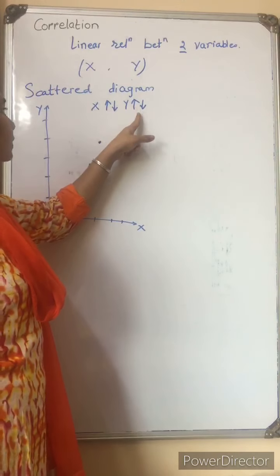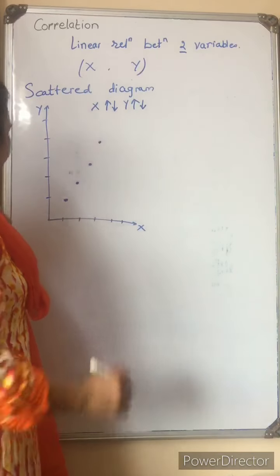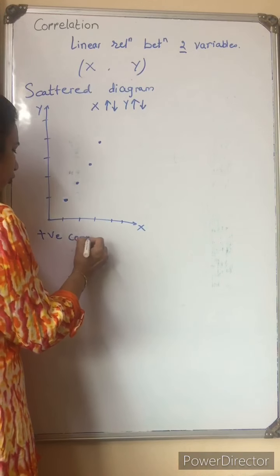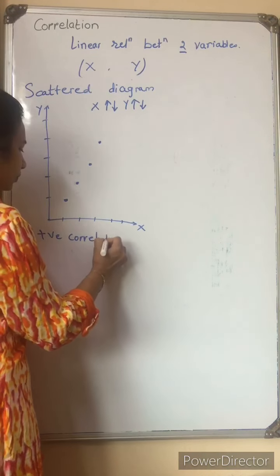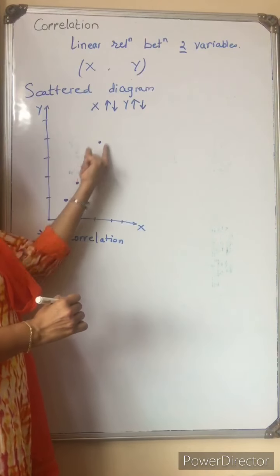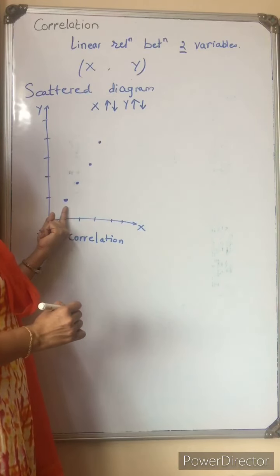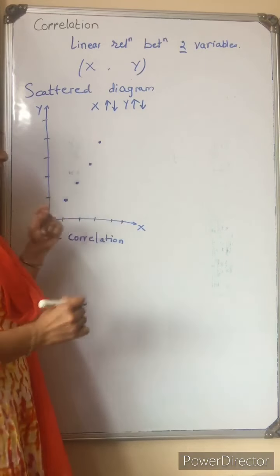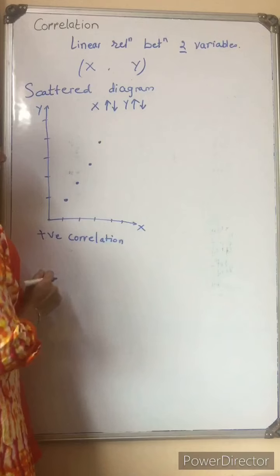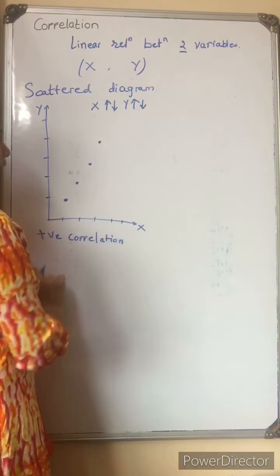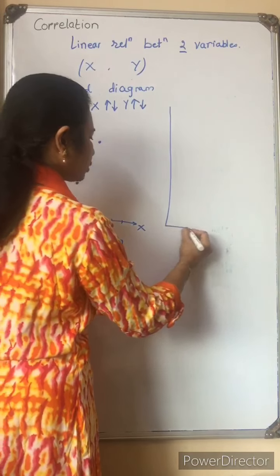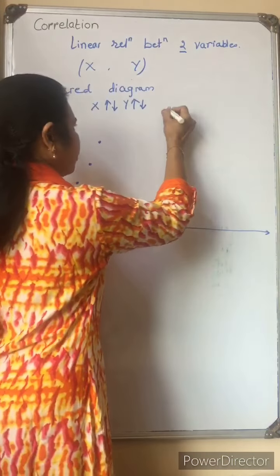In both these cases, we say that there is positive correlation between x and y. This is called perfect positive correlation. When we have a scatter diagram in this manner, we say that there is perfect positive correlation between x and y.